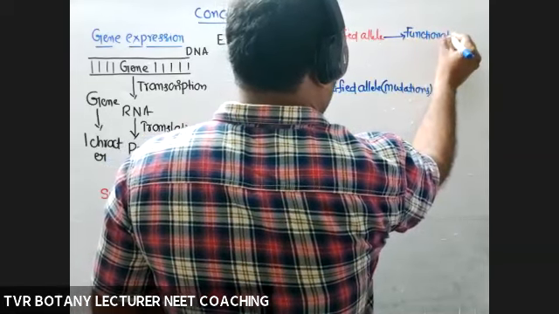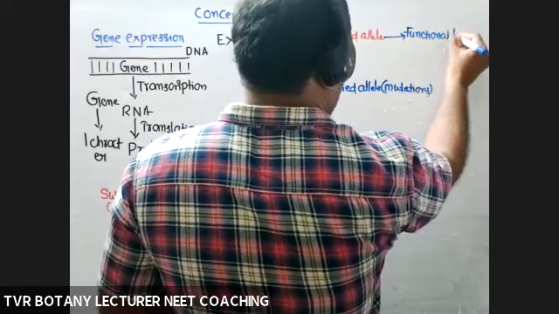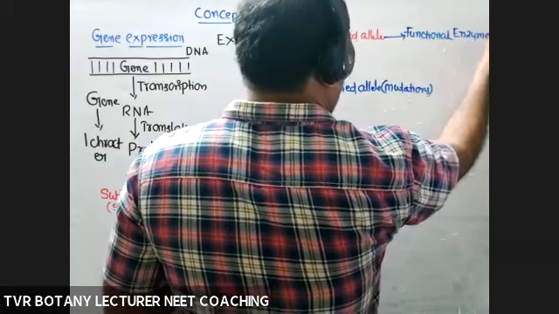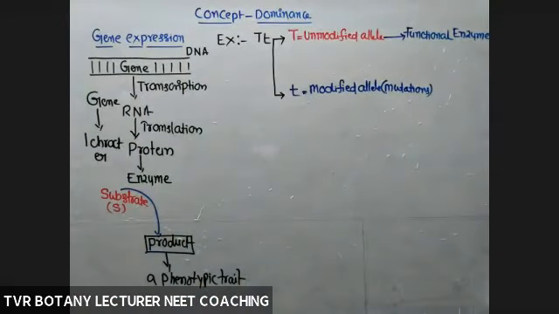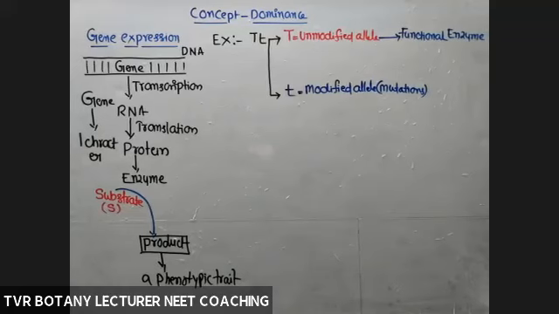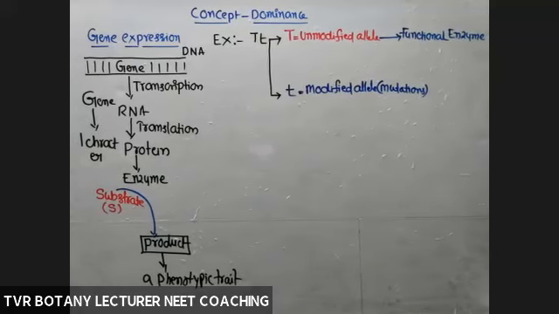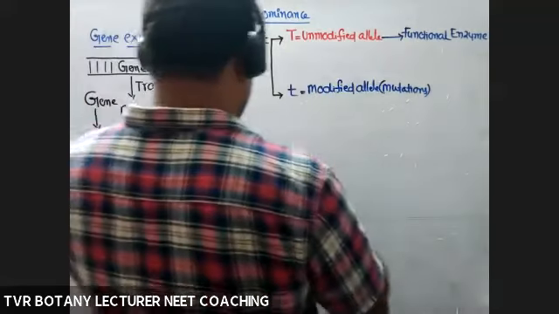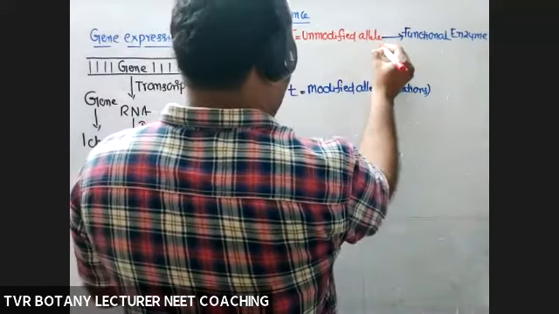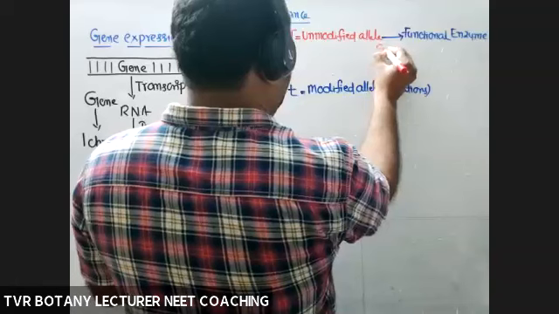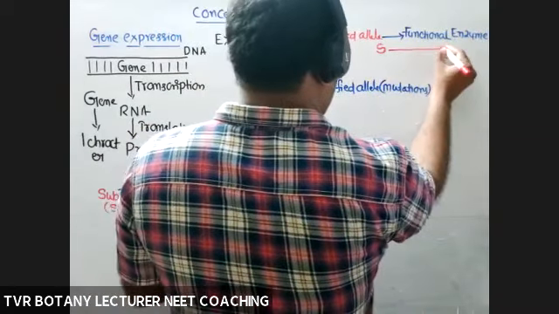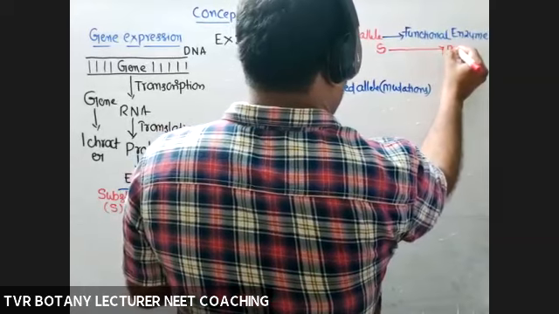The enzyme produced is always a functional enzyme. Functional enzyme means able to convert a substrate into product. So here some substrate or reactant is converted into product.